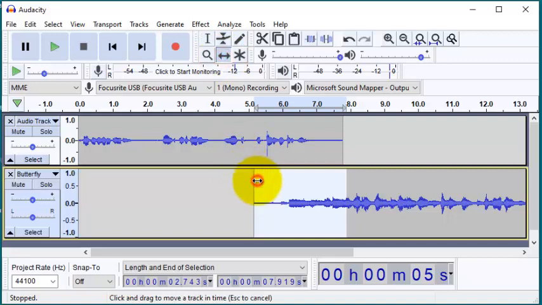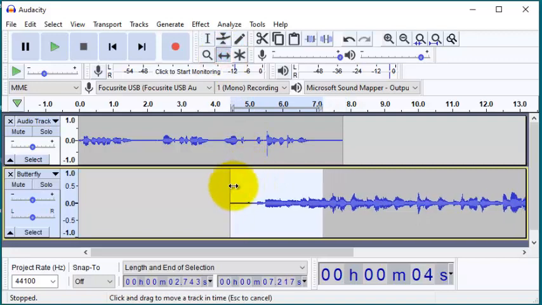Use the time shift tool to bring it a bit further. We can also use this gain level to reduce the level further. Let's say I'll reduce it by 4 more decibels, and let's now listen to it.